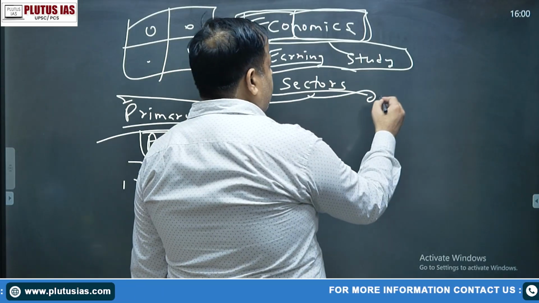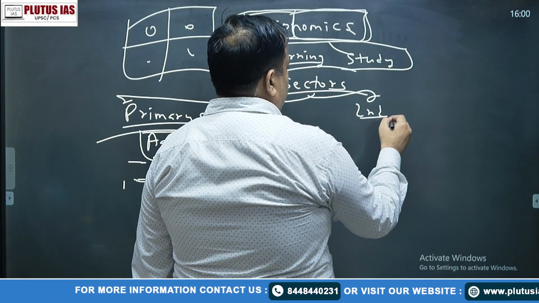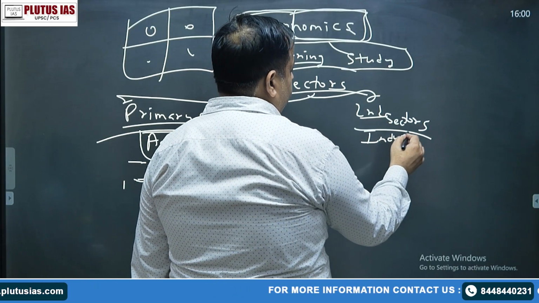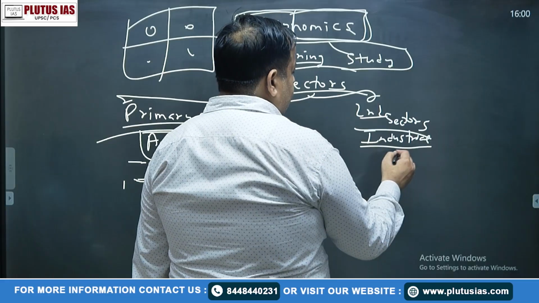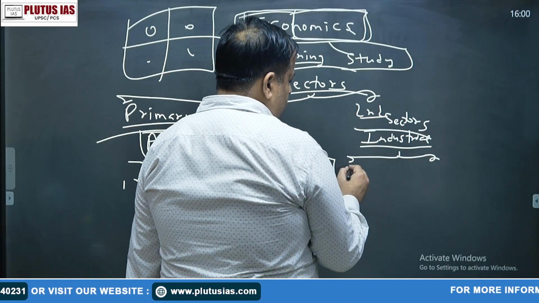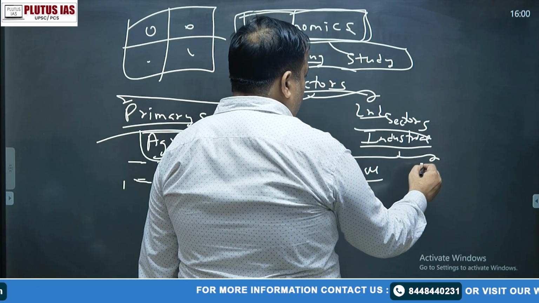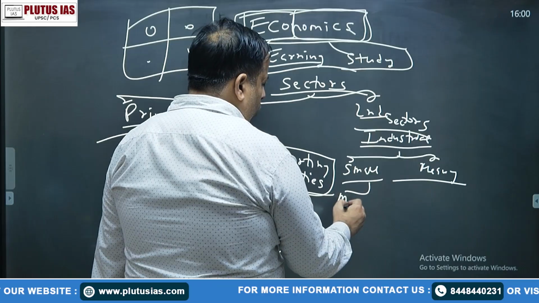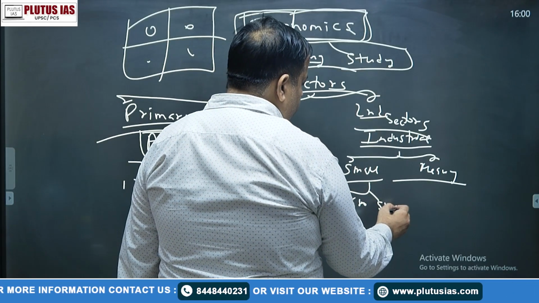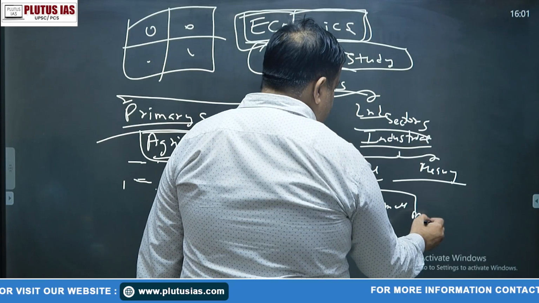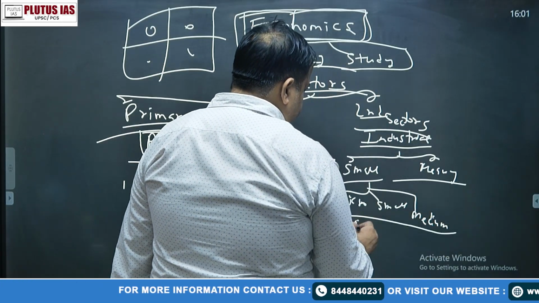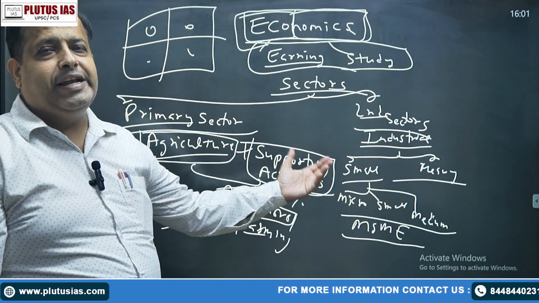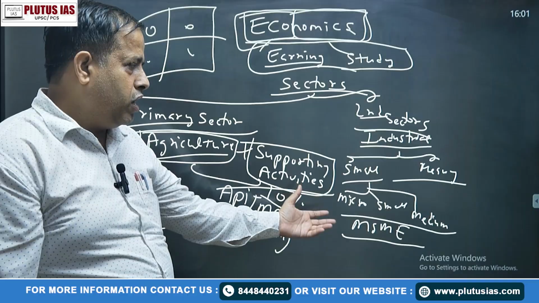Then, beta, we have the secondary sector. It is, beta, the industrial sector. In India, industries were divided into two parts. First one is small industries, second is heavy industries. Small industries were later divided into micro, small and medium enterprises. A special department, MSME, was made for them. It means micro, small, medium enterprises. Okay, so you have to focus on this one.